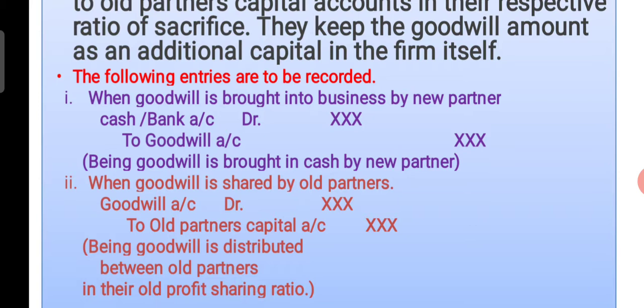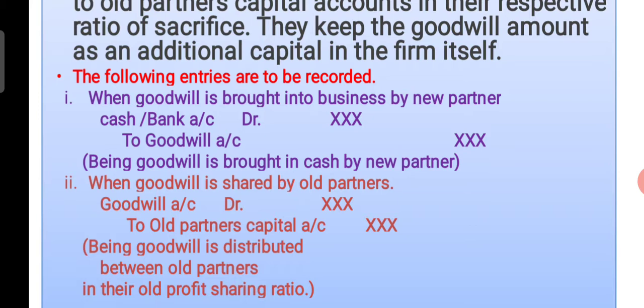So in this case, students, you observe that we have to write only two entries. What is the case? When the new partner enters into the business, he brings goodwill along with his share of capital in the form of cash, and that goodwill is distributed between the partners and remains in the business. In this situation we write two entries.